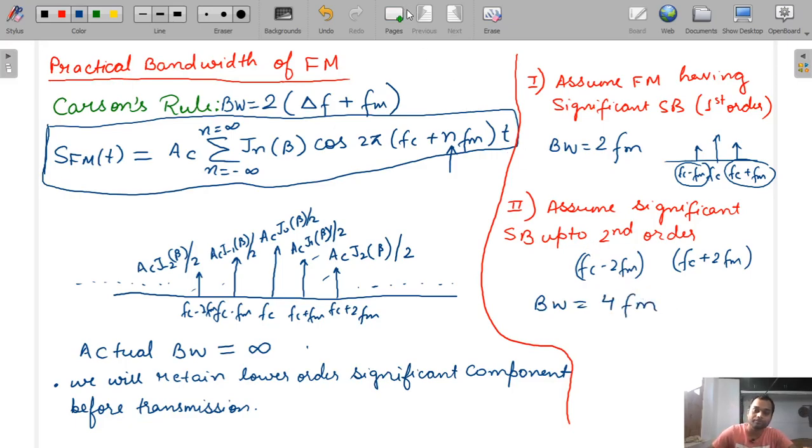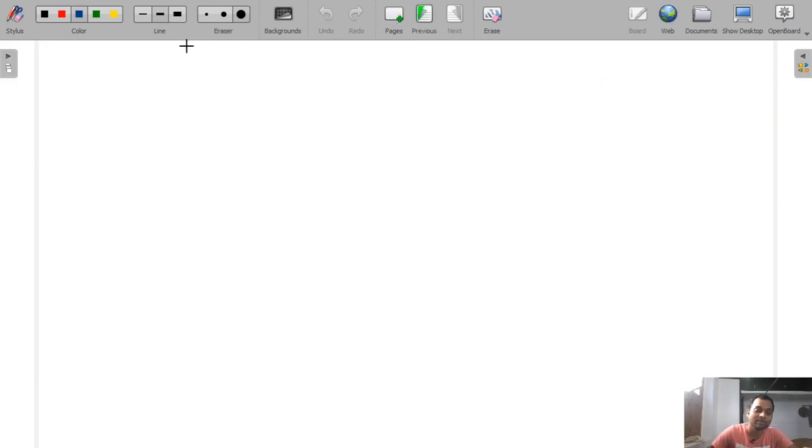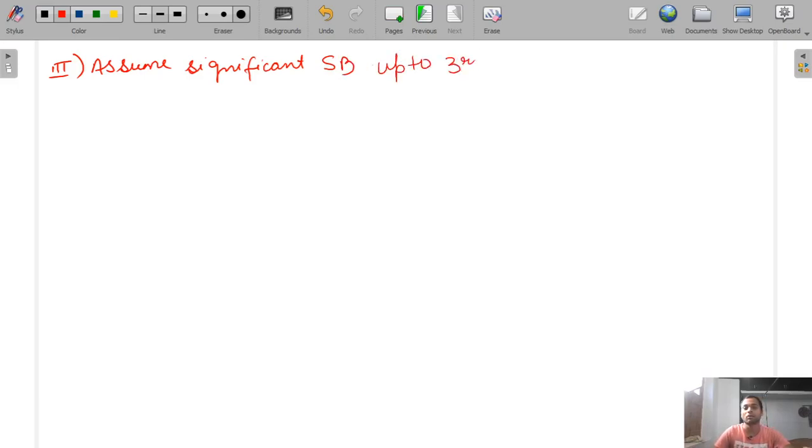So let me take another case in this page. Now assume significant sideband up to third order.